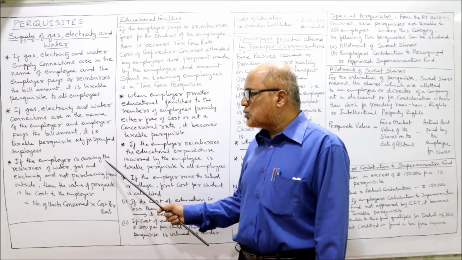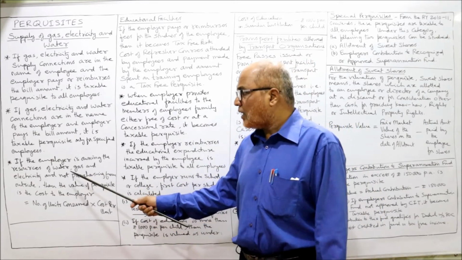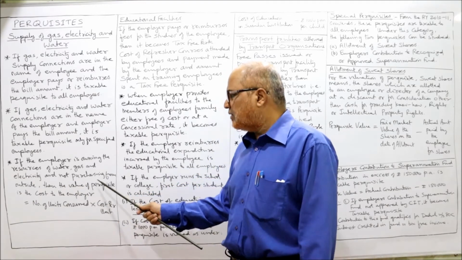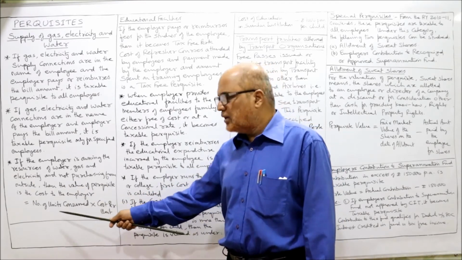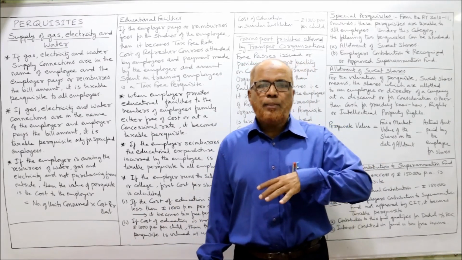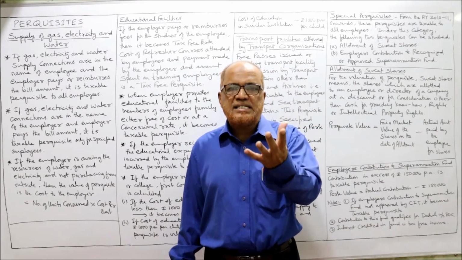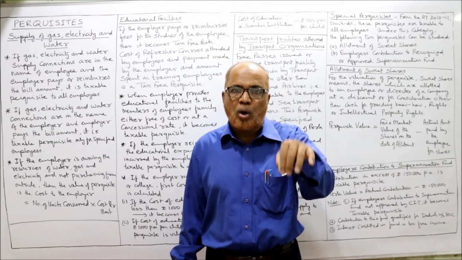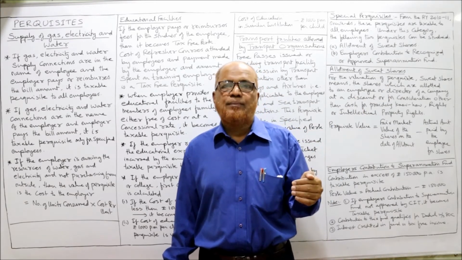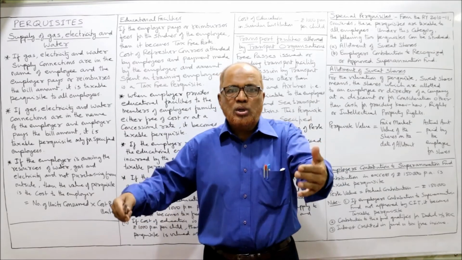Third, if the employer is owning the resources of water, gas, electricity and not purchasing from outside, then the value of the perquisite is the cost to the employer: number of units consumed into cost per unit. Sometimes the employer will supply this gas, electricity and water from their own resource. It is not purchasing from an outside agency. It is providing from its own source.